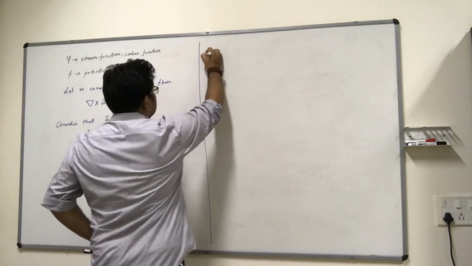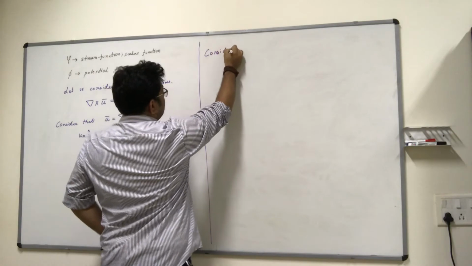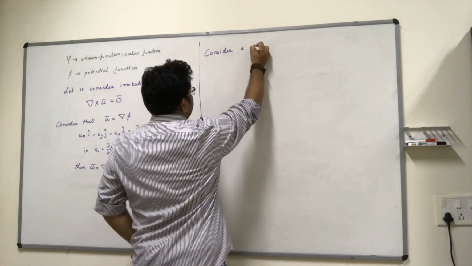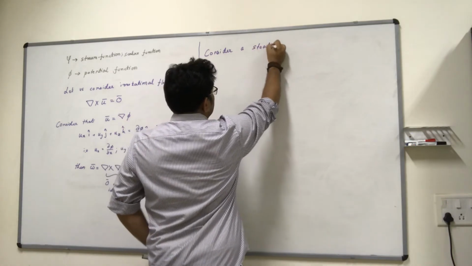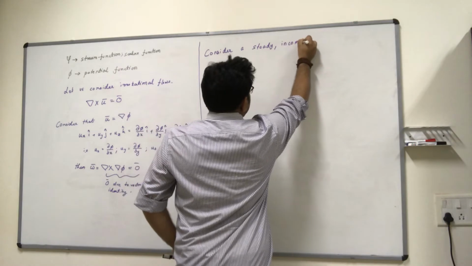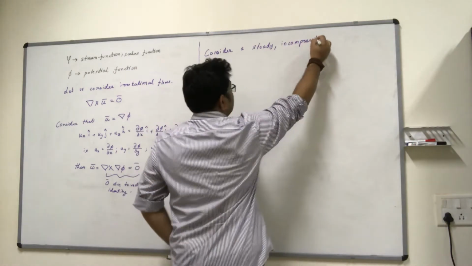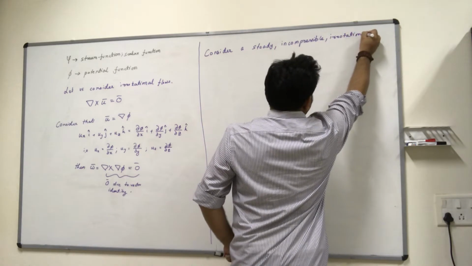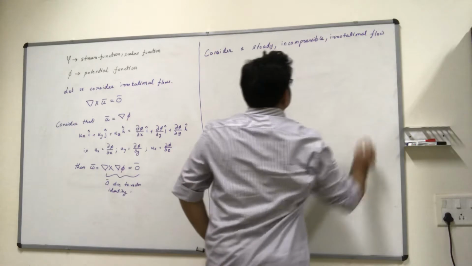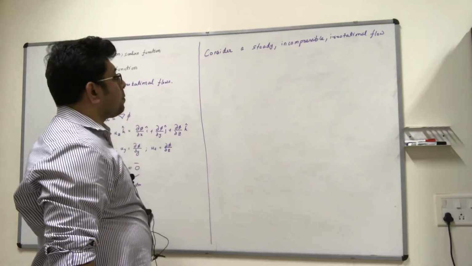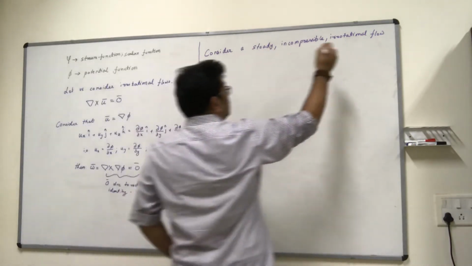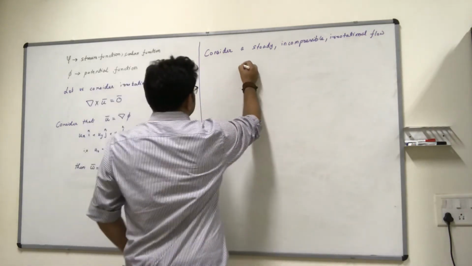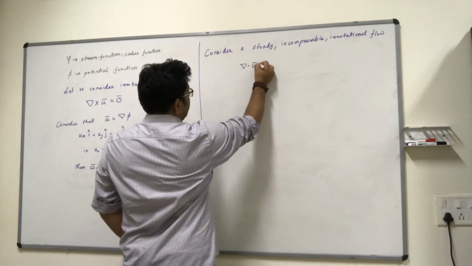So consider a steady, incompressible, irrotational flow. Then what happens to my continuity? My continuity requirement is this.